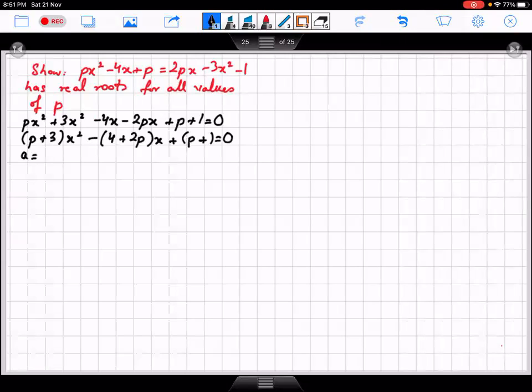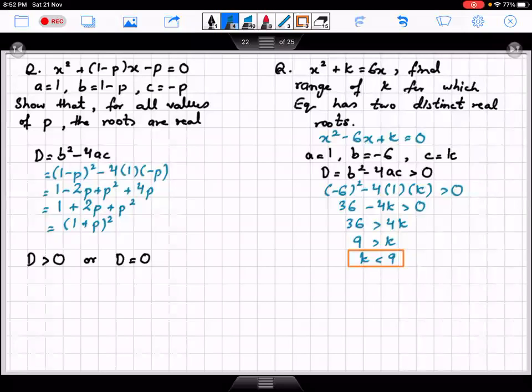So a should be equals to p plus 3, b should be equals to minus 4 plus 2p, and c should be equals to p plus 1. So now we have to show for the real roots. So b square minus 4ac greater than 0. No, we have to show that the roots are real. So we don't have to prove it to greater than 0.